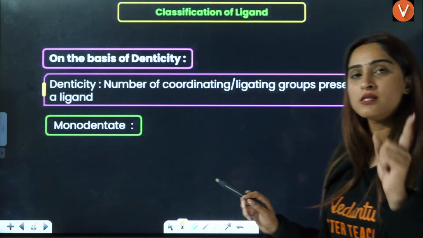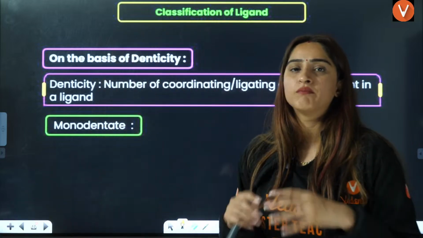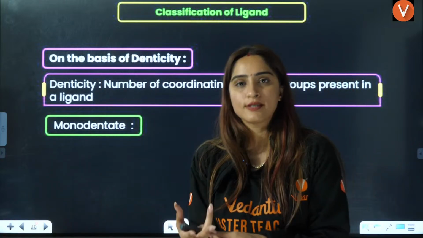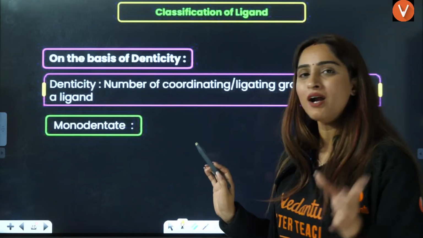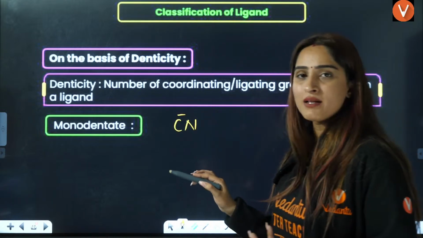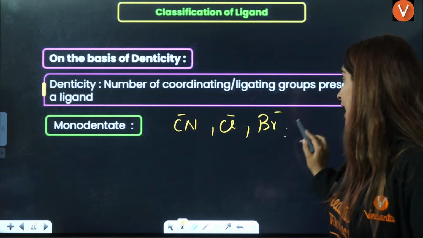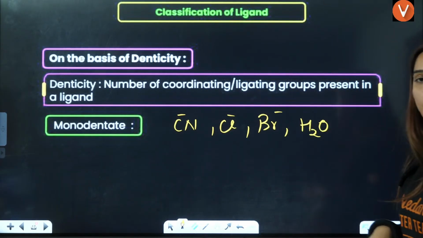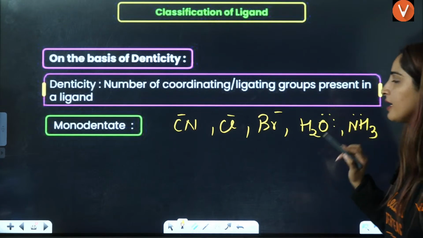Next is, on the basis of denticity, how the ligands are distinguished. Denticity means the donor sites. If any ligand has only one donating site, that is called unidentate. Like you have CN negative, it has just one donating site. Cl negative, Br negative, right? H2O, this also has just one donating site. NH3, all these have just one donating site.